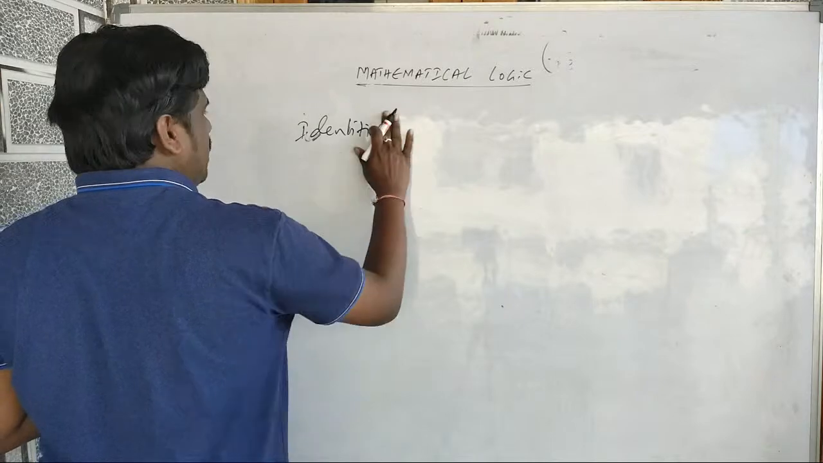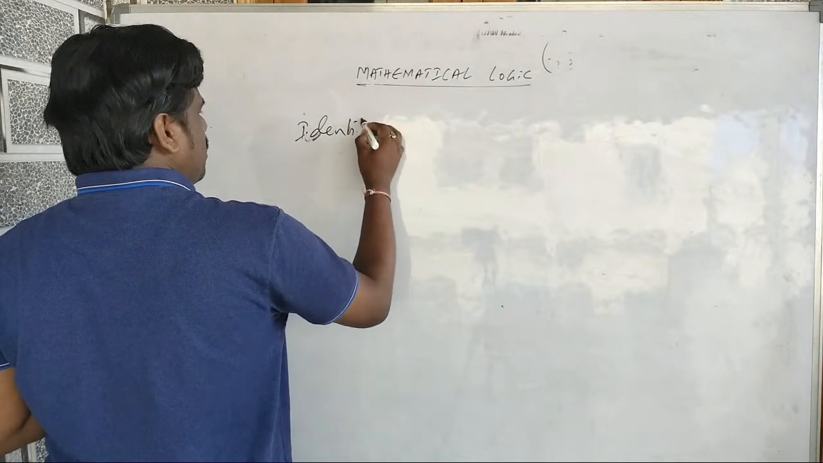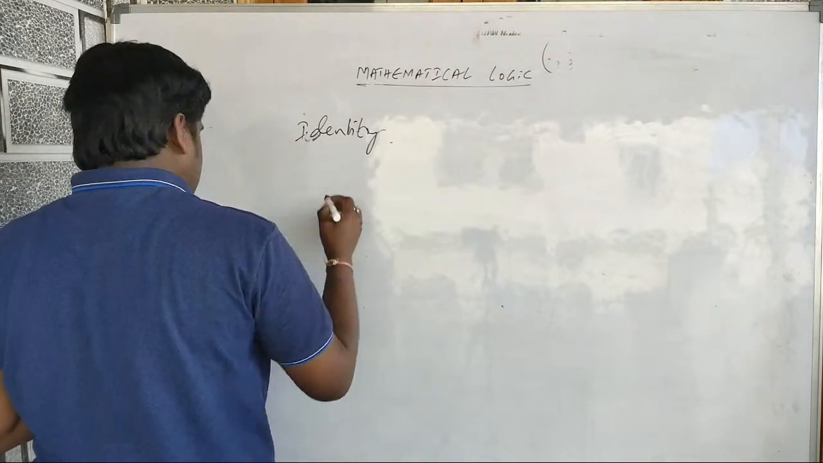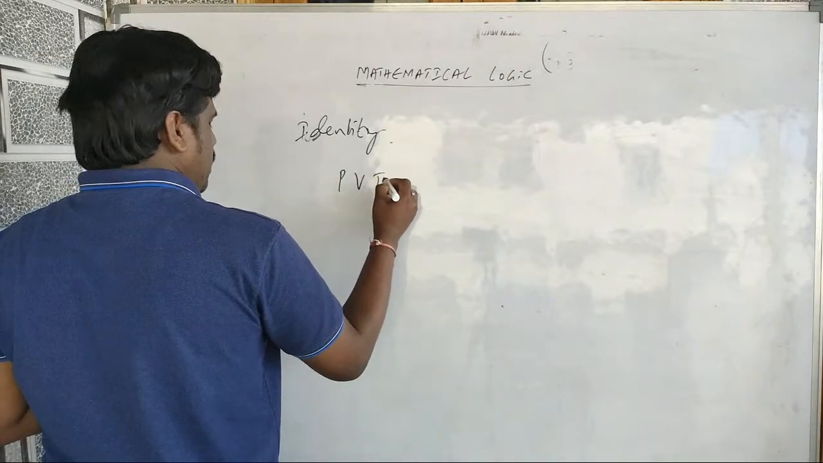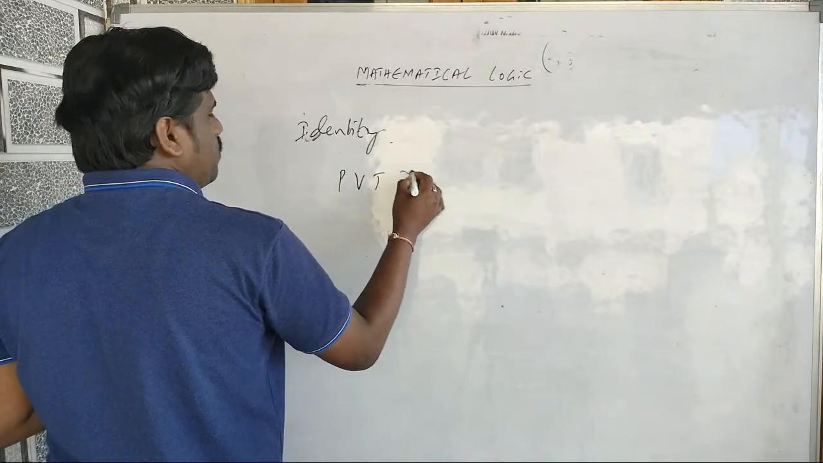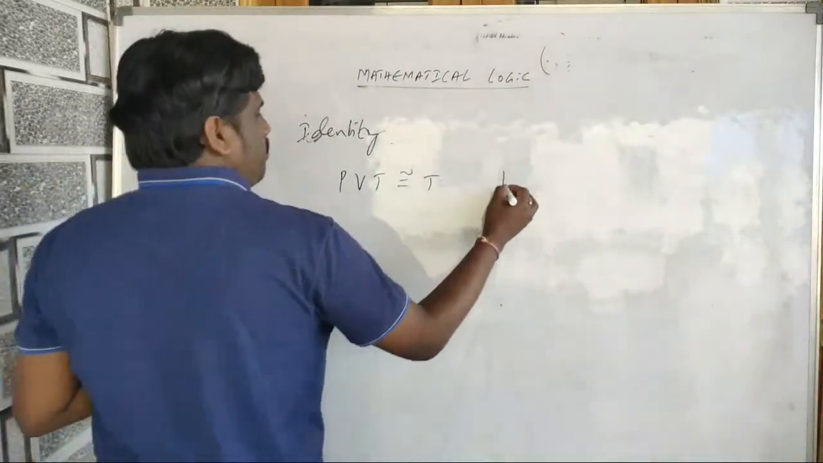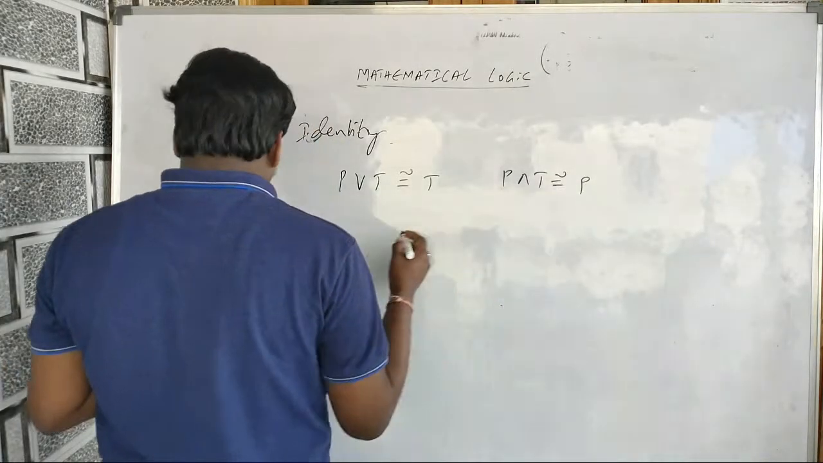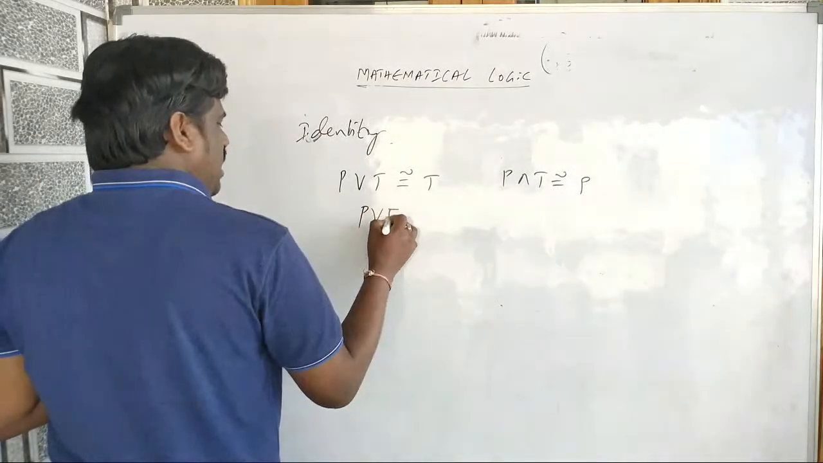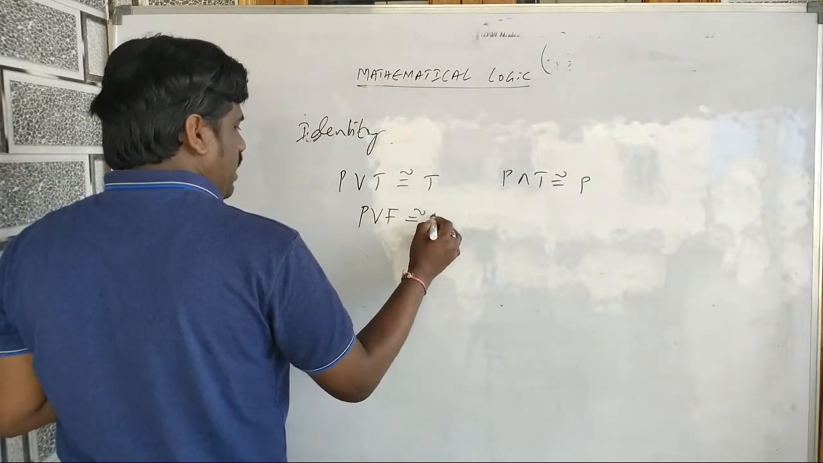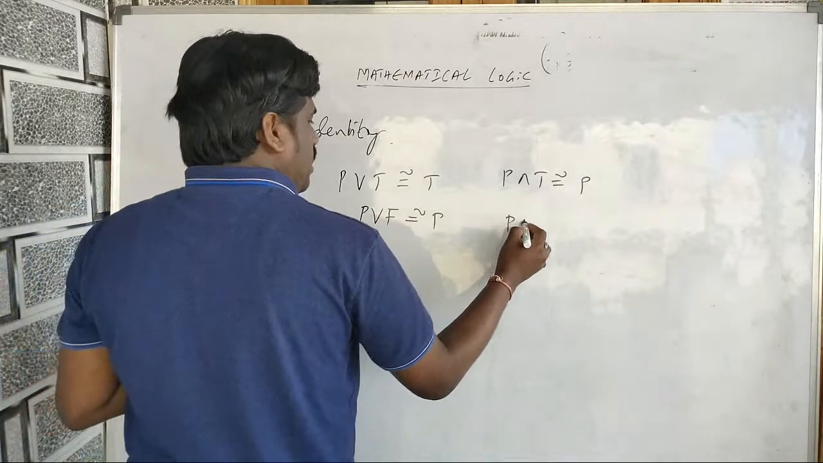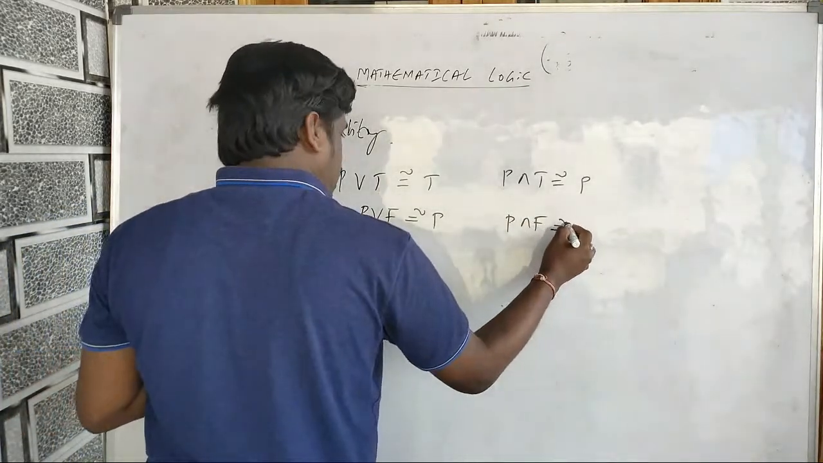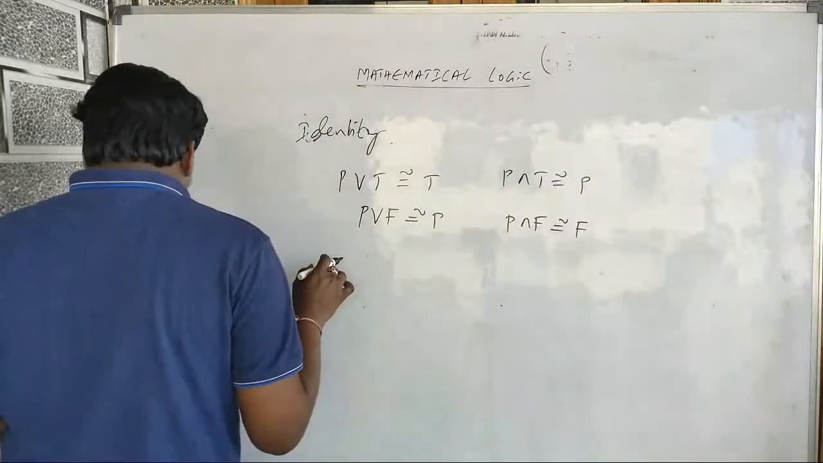What are the identity laws? P or T is T. P and T is equal to P. P or F is equivalent to P. P and F is equivalent to F. So these are called identity laws.